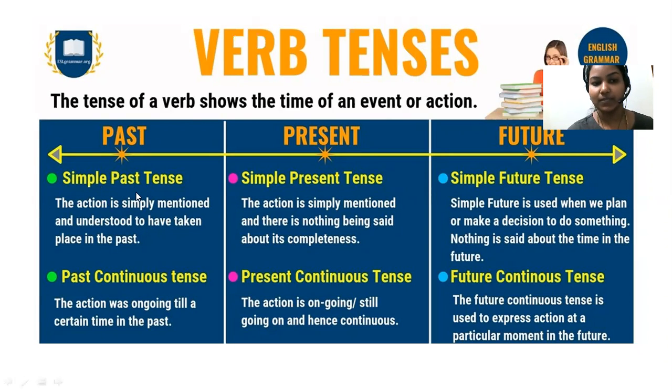Let's have a quick recap here. First we learned simple past tense, simple present tense, and simple future tense. Simple past tense means the action which happened in the past at a point of time. And now we learned past continuous tense, present continuous tense, and future continuous tense. I hope it's clear for you children.